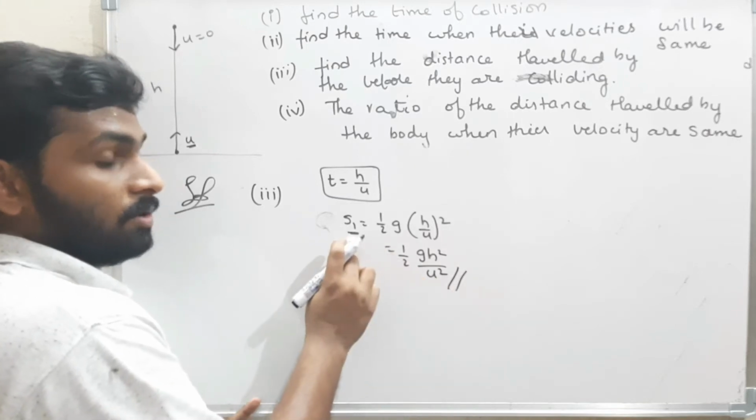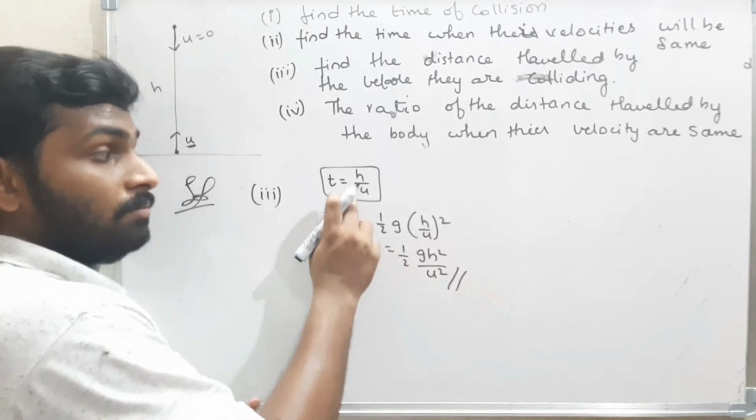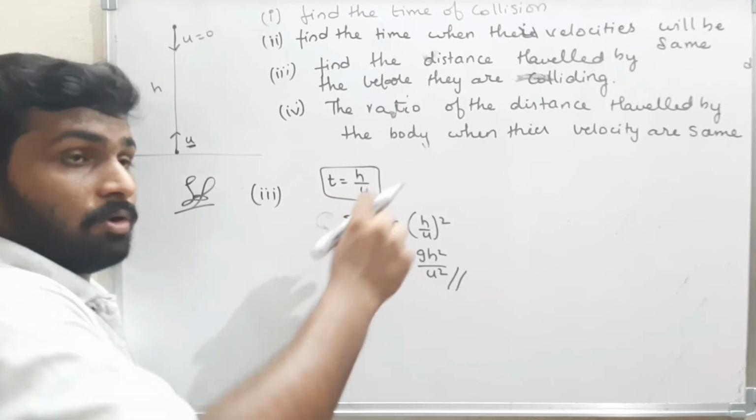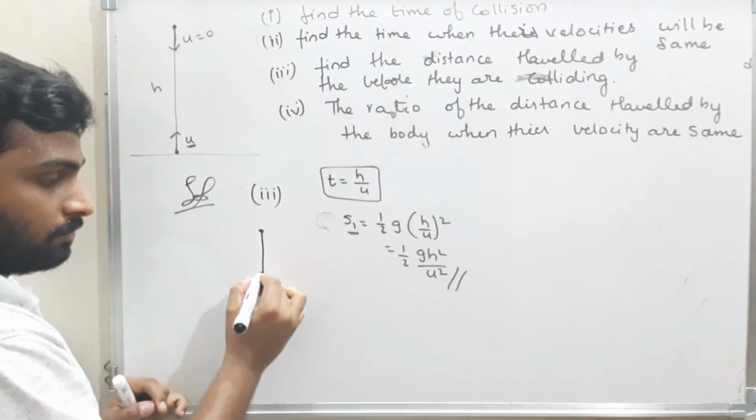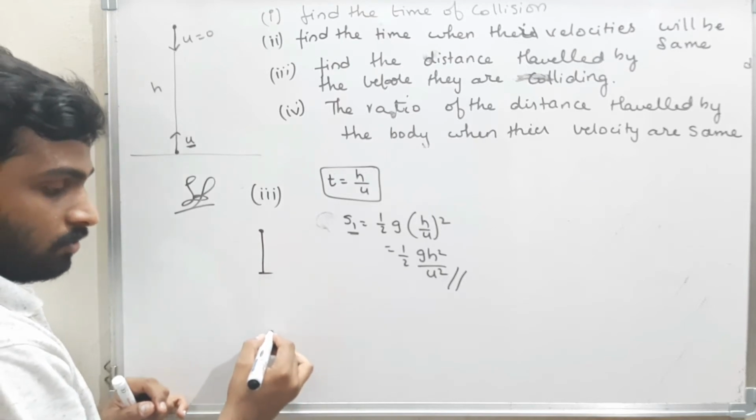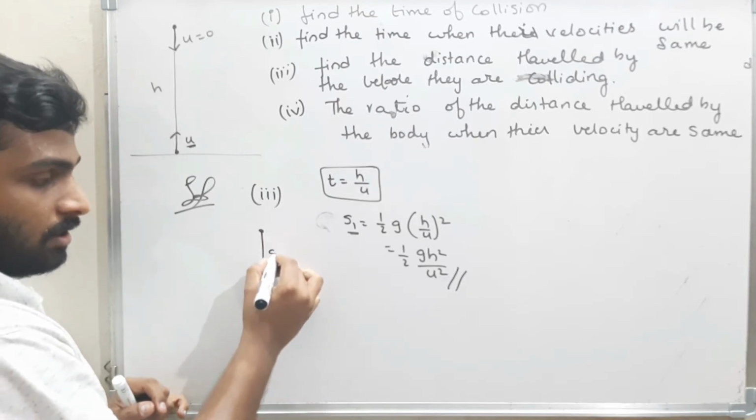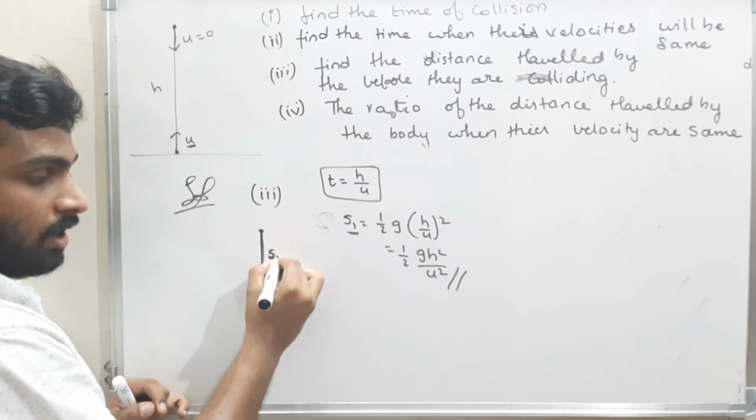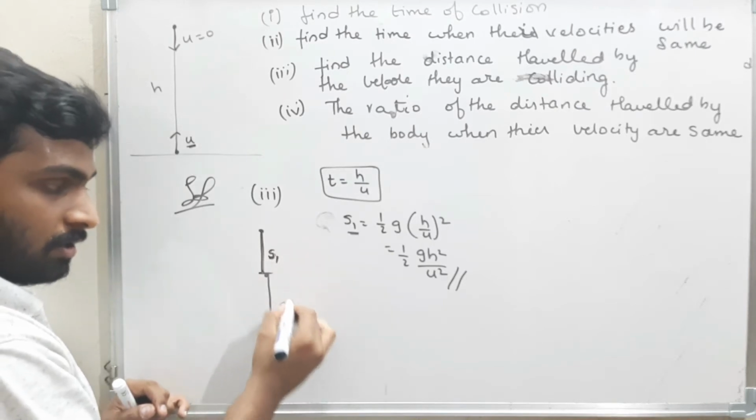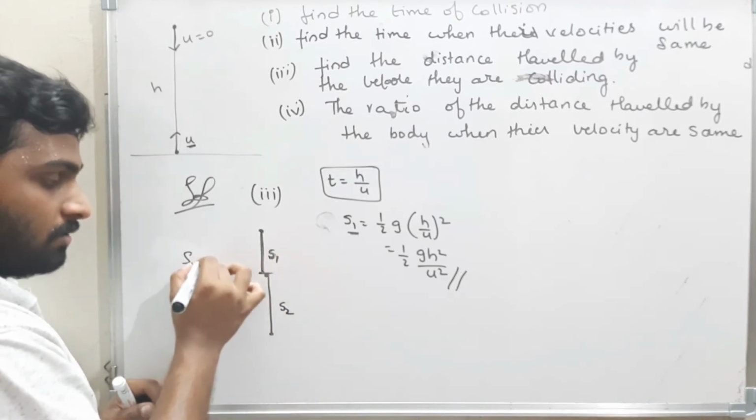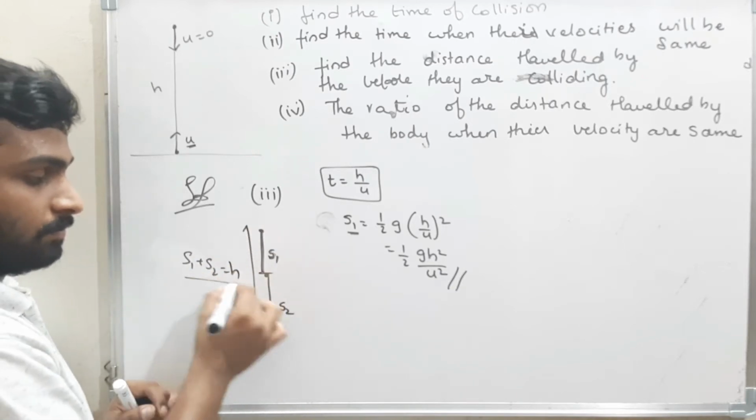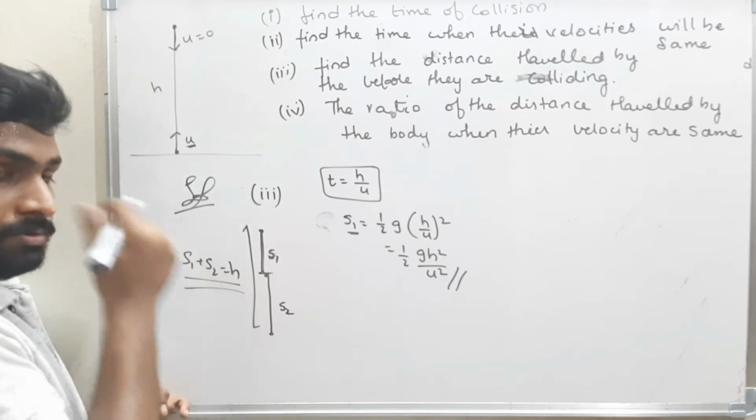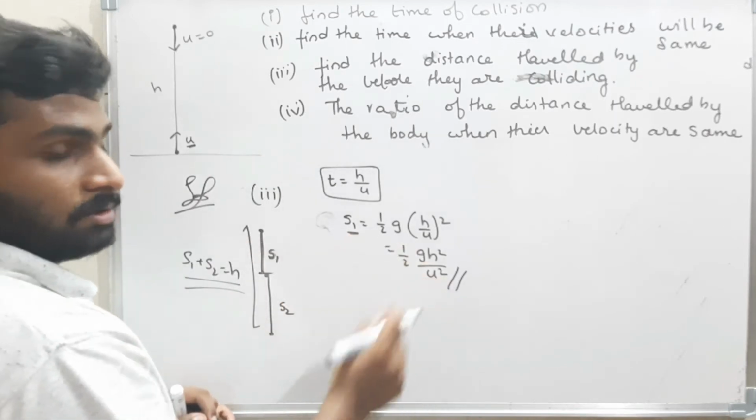This is the distance travelled by the first body in this time. This is the time where the bodies will collide. That means this body will come down to a height and this body will move some certain distance. The distance travelled by the first body is s1 and the distance travelled by the second body is s2. s1 plus s2 must be equal to, what is the total height? That is h. Therefore, they told to find s1 and s2. s1 is this much.